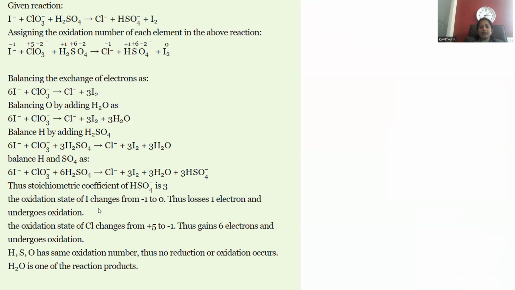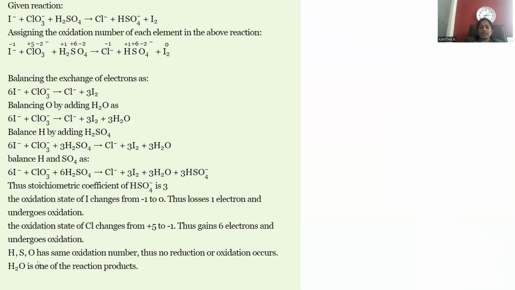Oxidation state of iodine is changing: on the reactant side we have -1 and on the product side we have 0. So -1 converted into 0, so 1 electron is lost, hence iodide got oxidized. Whereas chlorine +5 to -1, so 6 electrons are gained. So this is the way of oxidation reduction. So it is an example of a redox reaction. Chlorine got +5 converted into -1, so it is reduced.